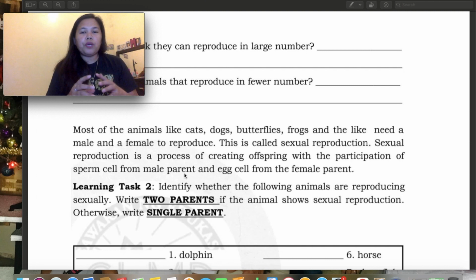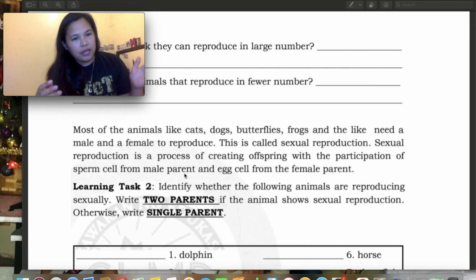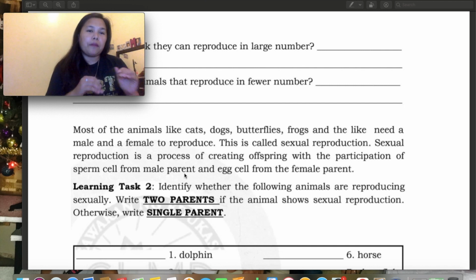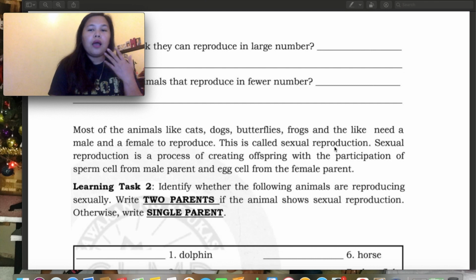So, hindi pwede yung egg cell na galing sa male. Dapat talaga, sperm cell, tandaan natin, always remember this science term: sperm cell from the male parent, egg cell from the female parent. So, hindi talaga yan pwedeng magkabaliktad. Okay, take note of this. Sexual reproduction: sperm cell from the male parent, egg cell from the female parent.